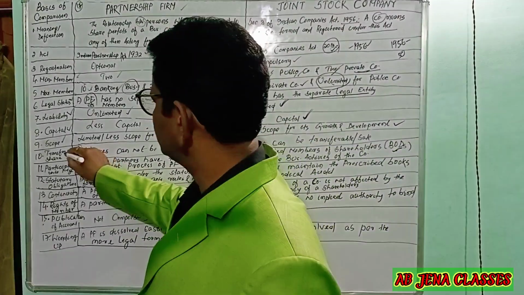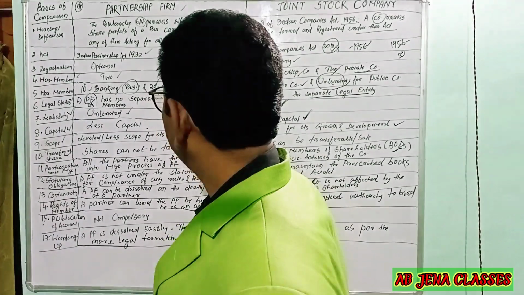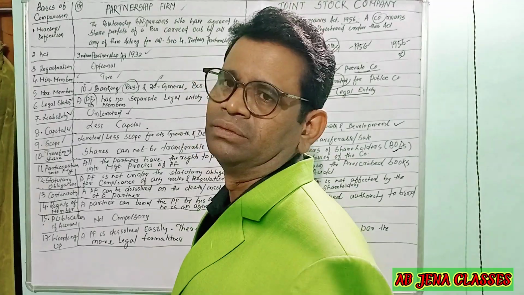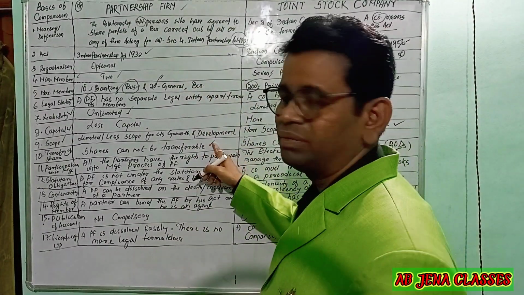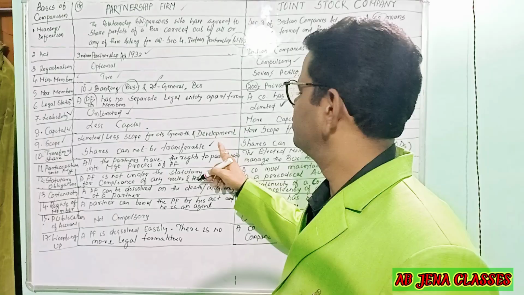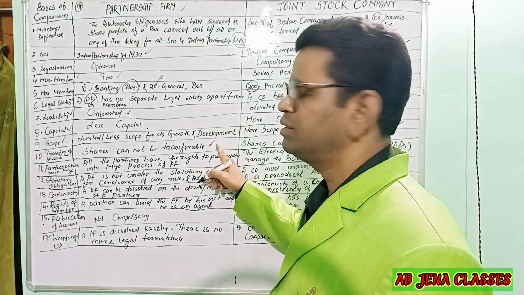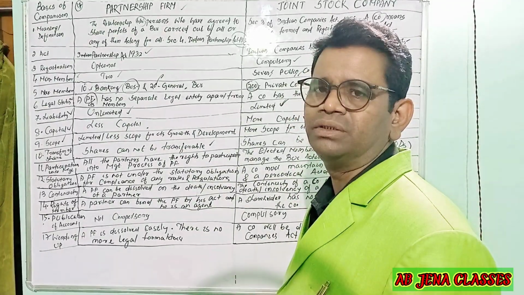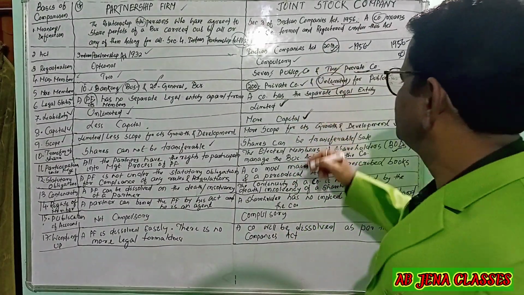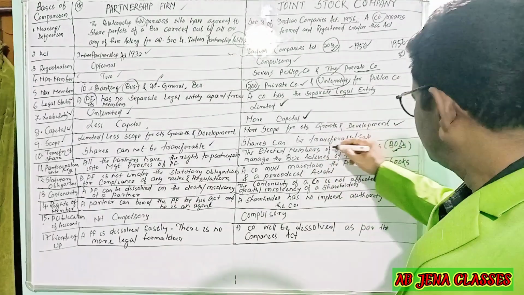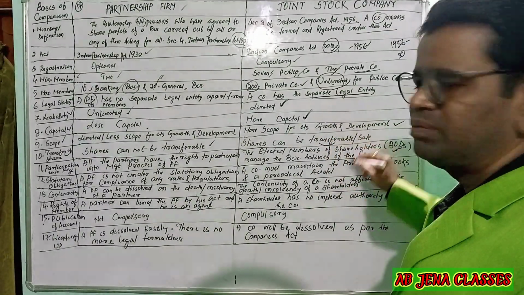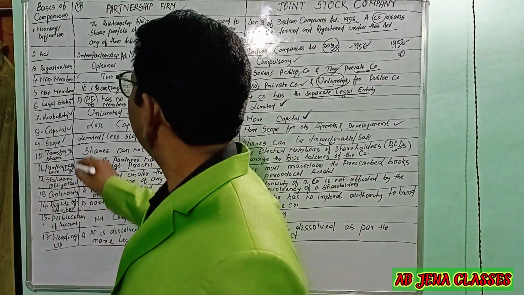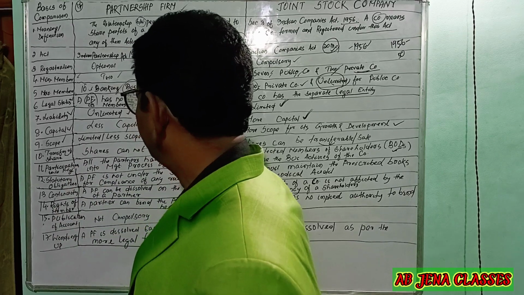Next is the transfer of shares. In a partnership firm, shares cannot be transferred easily; the partner must take the consent of the other partners. Only after getting the consent from the other partners may a partner transfer his or her share. In a joint stock company, shares can be easily transferred or sold. Next basis of comparison is participation in management.